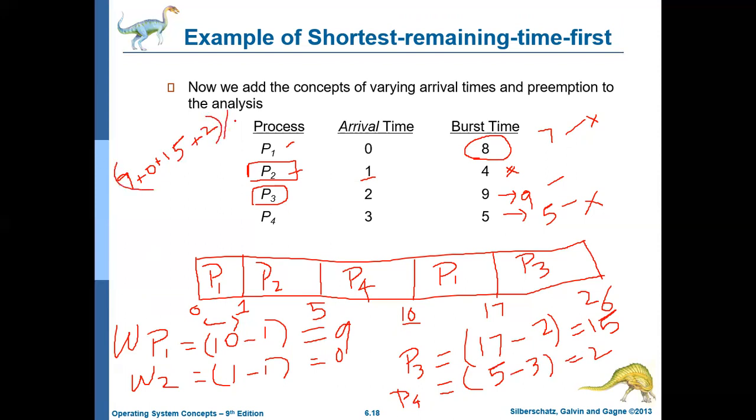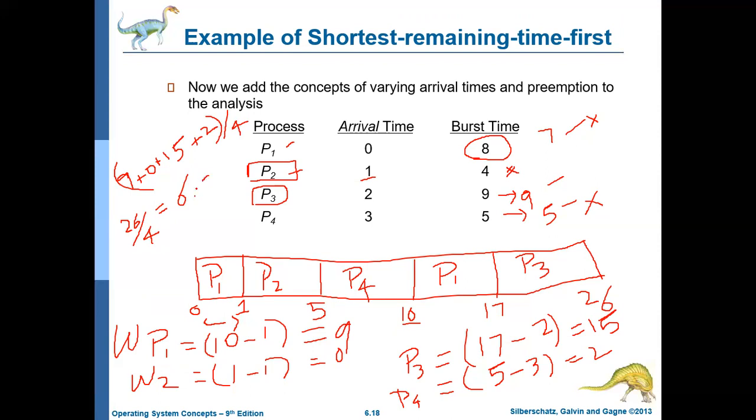Which is how much? 15 plus 9, 24, 24 plus 2, 26. Okay, 26 by 4. So it is 6 point something, right? Okay, 6.5 or something, right?